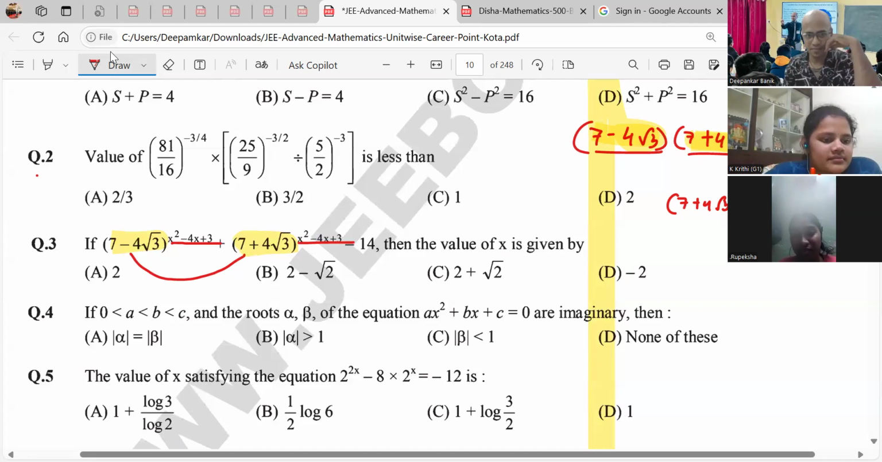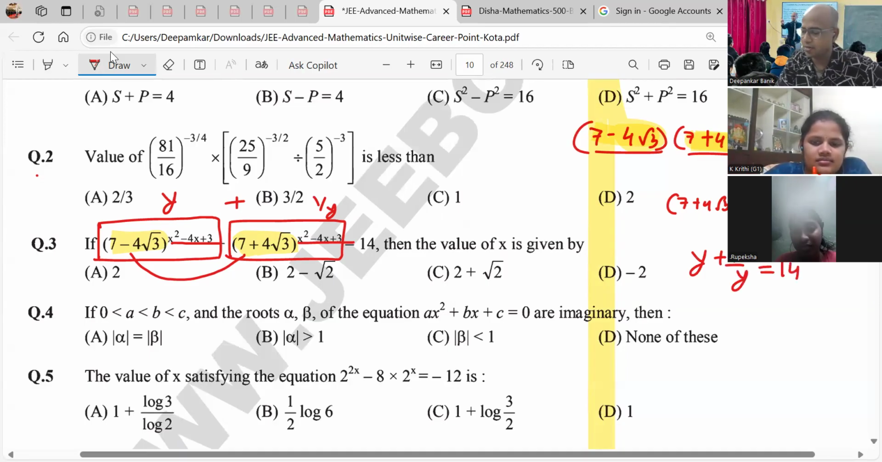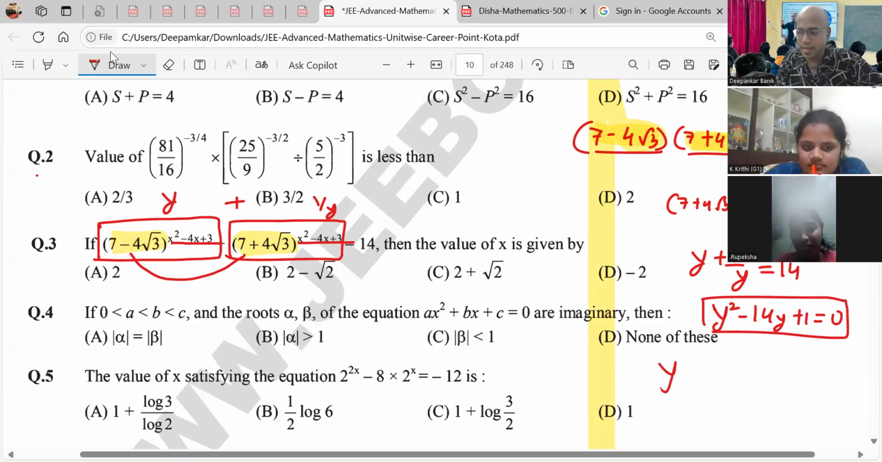Any guesses? You can take 7 minus 4 root 3 as, if I take this entire thing as y, this entire thing will become 1 by y. Come on. So the equation is y plus 1 by y equal to 14. Agreed or not? Which means after solving, y square minus 14y plus 1 will be equal to 0. So what does y come out to be? If you find out, using that formula, minus b plus minus under root b square minus 4ac.